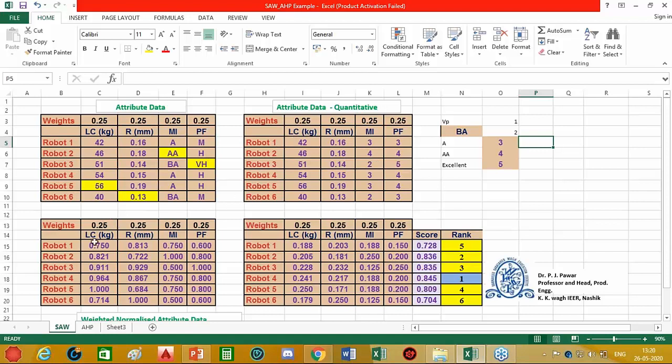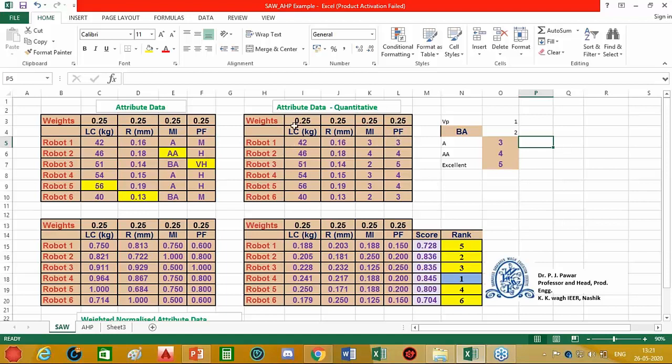For normalization, we first classify these attributes as beneficial attributes and non-beneficial attributes. Beneficial attributes are those for which higher values are desired, whereas non-beneficial attributes are those for which lower values are desired.